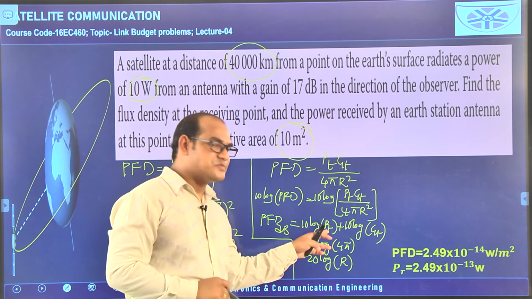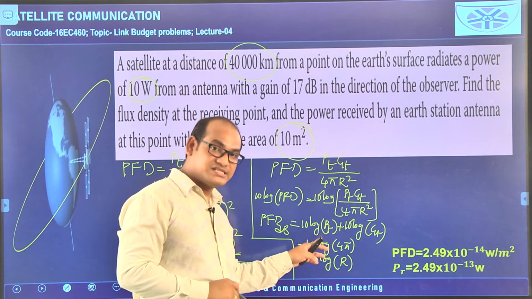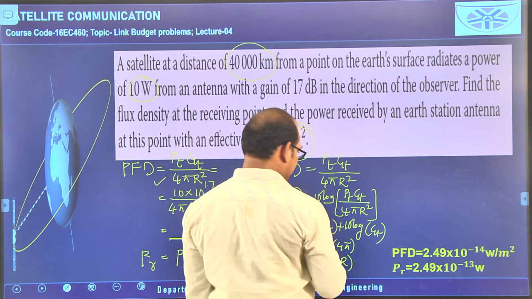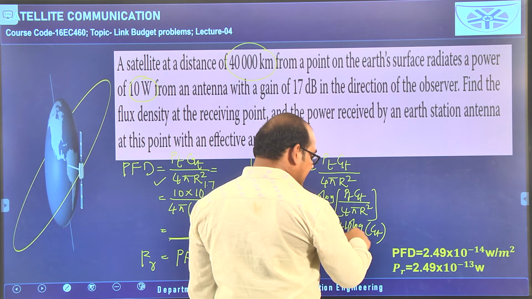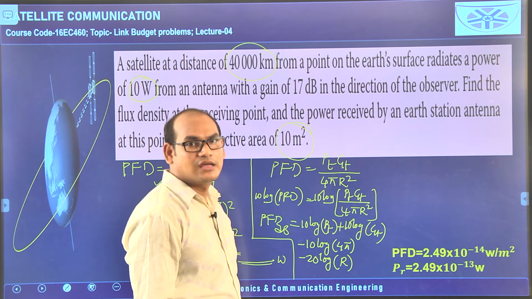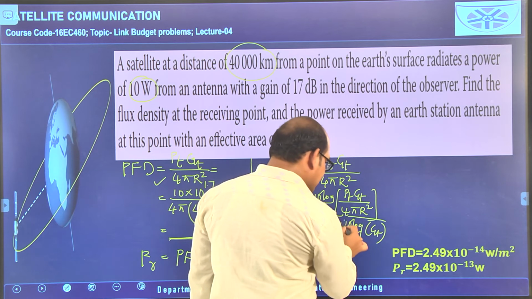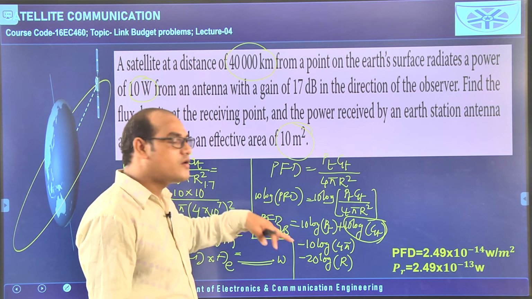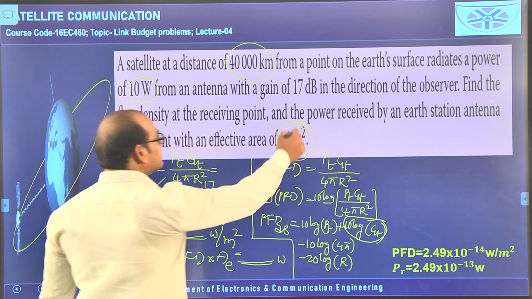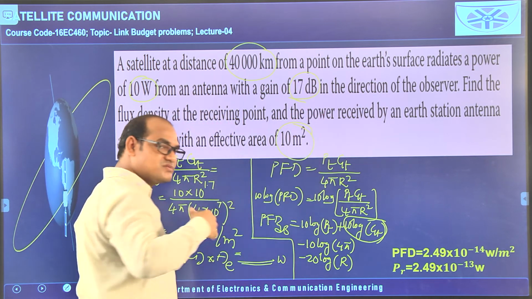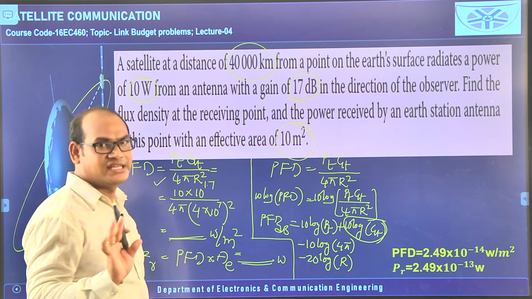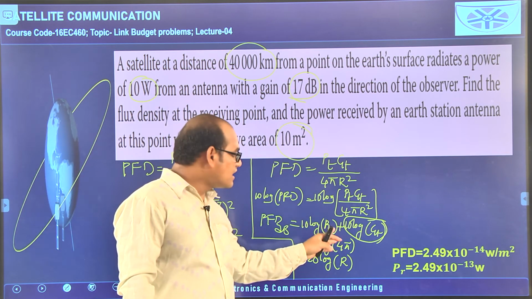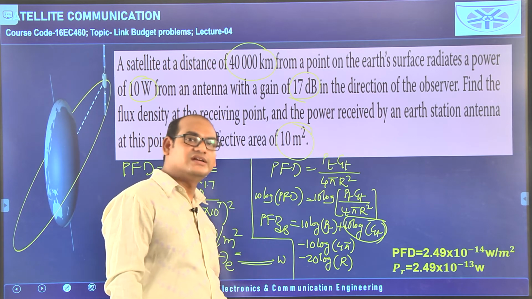Pt is equal to 10. If you substitute, logarithm of 10 base 10 is 1, 1 into 10 is 10. So this will become 10 plus 10 logarithm of Gt. What is the meaning of this? The Gt is in dB, this entire thing is giving the transmitting gain in dB. That value they have already given in the question, that is 17 dB. So in place of 10 logarithm of Gt, you can write directly 17, because they have given it in dB. So 10 logarithm of Gt is equal to 17 simply.